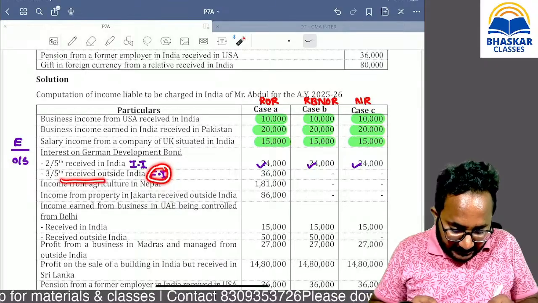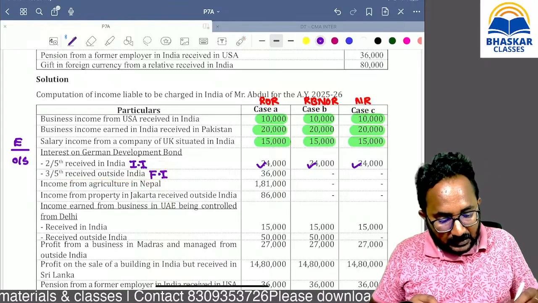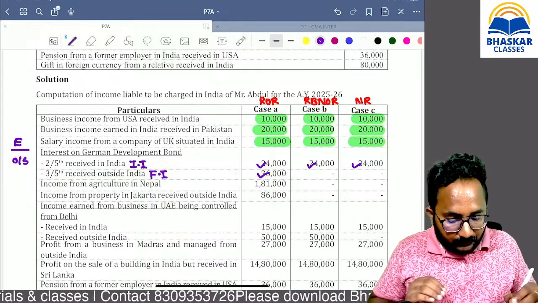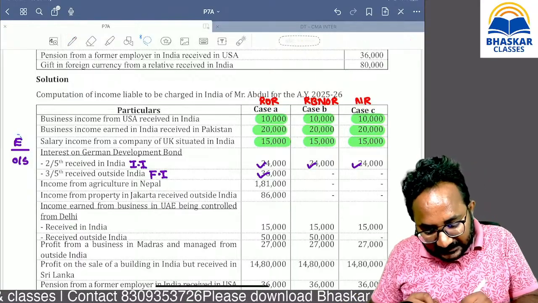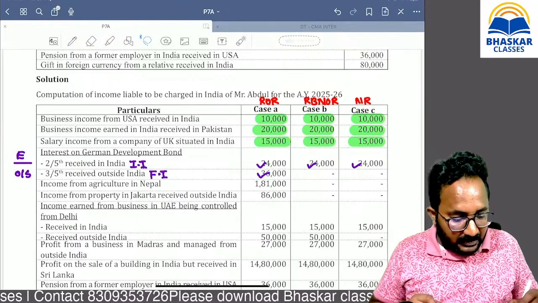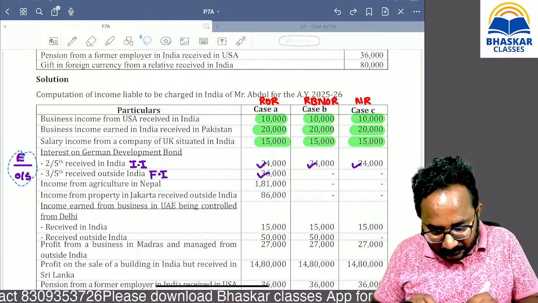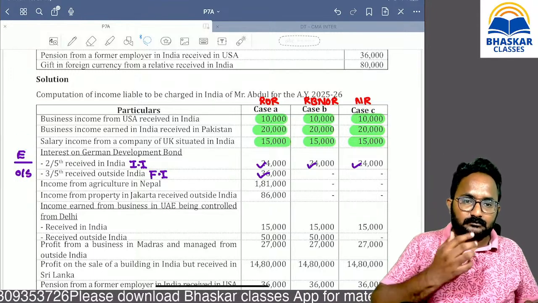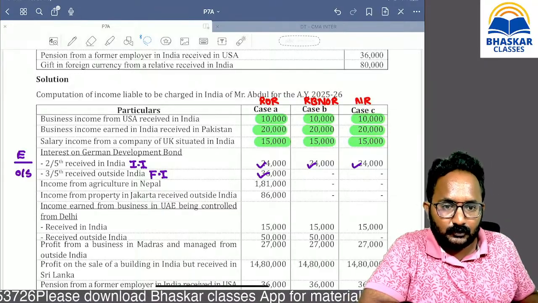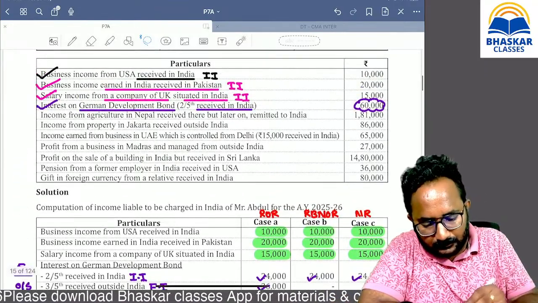Received also outside India 3/5. That is 36,000. Can you tell me? It is a purely foreign income. Foreign income is taxable only in the hands of whom? Resident and ordinary resident. Super.